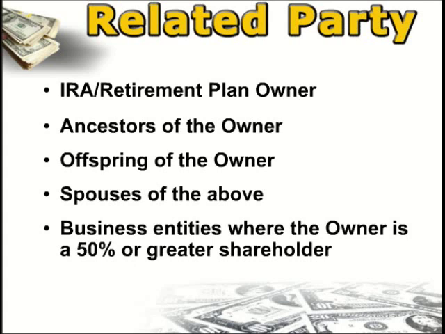The reason being is there's just so many little mines out there where if you step on one of these little mines in the minefield, it could have disastrous tax consequences. So having said that, if a business entity has any ownership by a related party, that business entity will be considered related as well. So related parties for these prohibited transaction rules: the IRA owner, parents of the IRA owner, kids of the IRA owner, spouses of the above parties, as well as any business entity of which any of these related parties has any ownership.